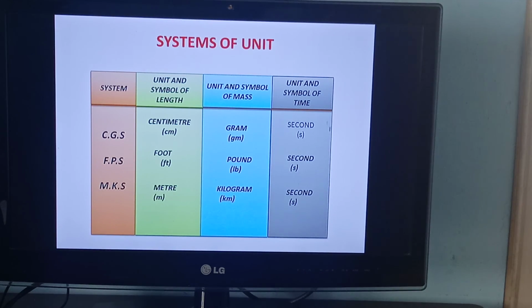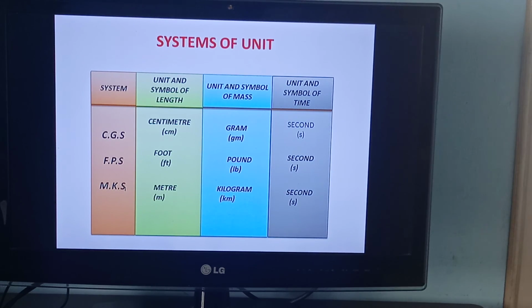In the 3 systems, the value of time does not change. Did it change? Yes or no? You can see here, this CGS unit is known as the French system, the FPS system is known as the British system, and the MKS system is known as the metric system.